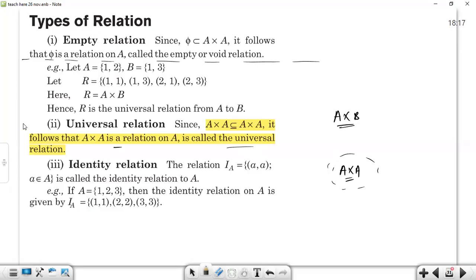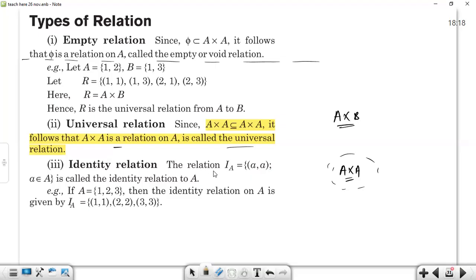It will be more clear when we discuss questions. An identity relation is a kind of relation in which, for the set we are discussing, each and every element of the set is repeated twice in the format (a, a), and no other elements are available in that relation.